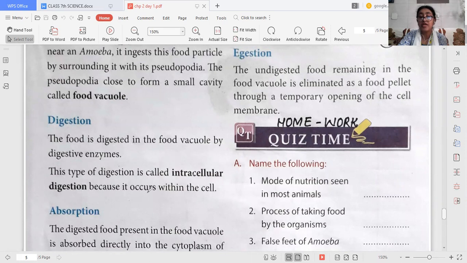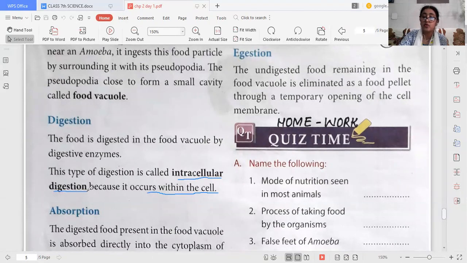You will say, ma'am, what is intracellular digestion? Intracellular means within the cell. The digestion which takes place within the cell is known as intracellular digestion. So in amoeba, digestion is intracellular digestion.